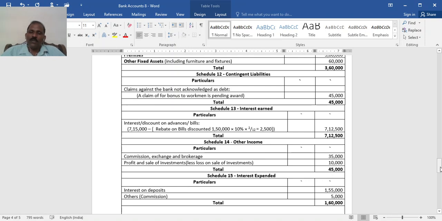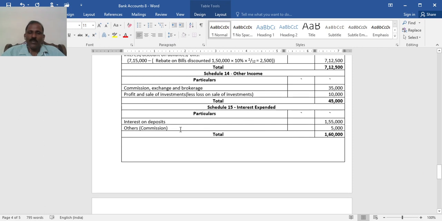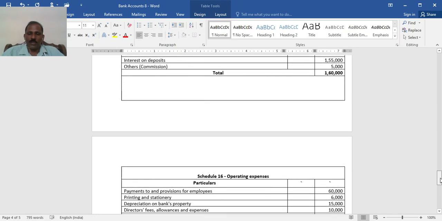Schedule 14, other income: commission, exchange, brokerage, commission credit balance 35,000, and profit on sale of investment 10,000, total 45,000. Then schedule 15, interest expended. Together it is given as interest on deposits. Unlike other problems where different types of accounts or deposits are given, here it is combined, 1,55,000, and the other commission is whatever is given in the debit. So total under schedule 15 will be 1,60,000.